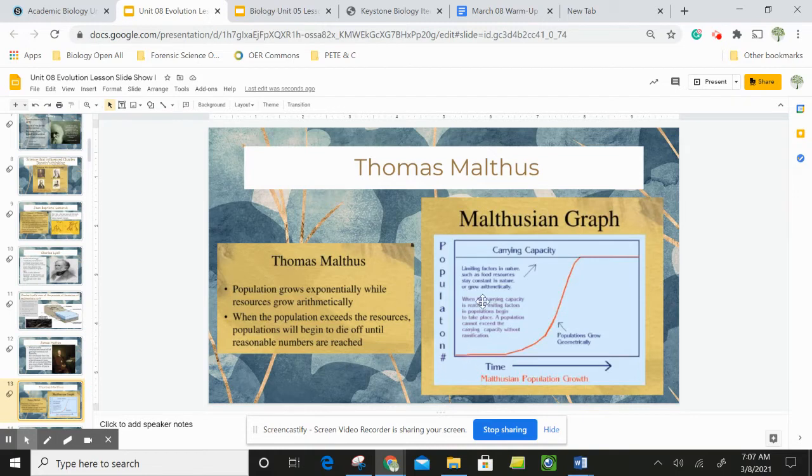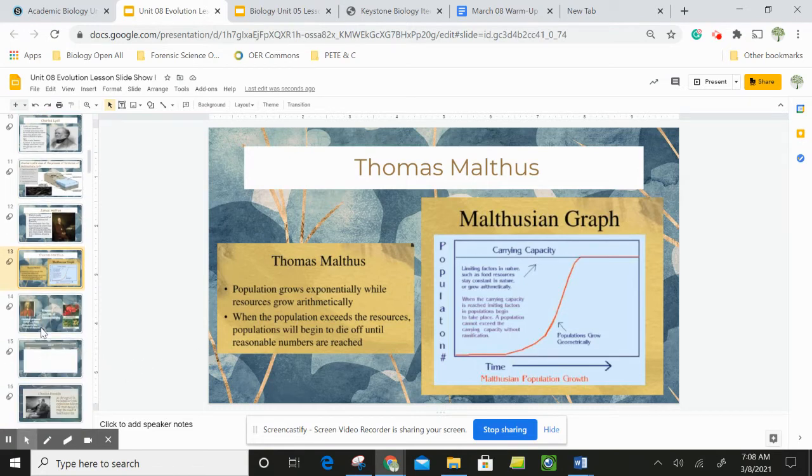So that's kind of Malthus's idea. He said that when a population exceeds its resources, the population will begin to die off until reasonable numbers are reached. And so this is kind of like an ecological perspective that was applied in Charles Darwin's thinking when he was doing some research there.